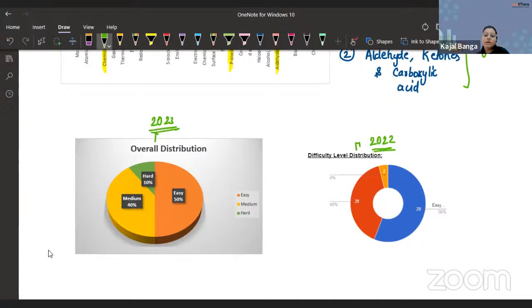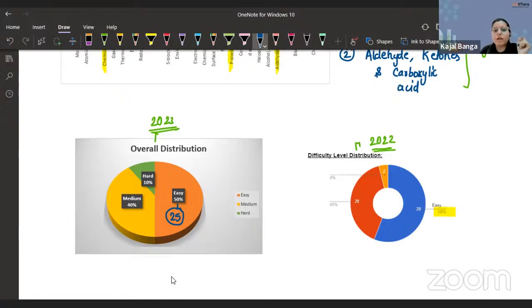If I compare, we can see that more percentage was there in the easy part last year. 56% was there in the easy part as compared to the 50% this year. In terms of the total number of questions, around 25 questions fall under the easy category this year as compared to 28 questions last year.